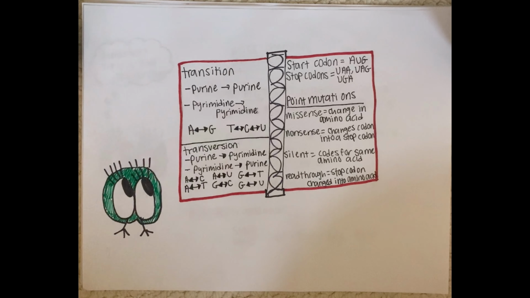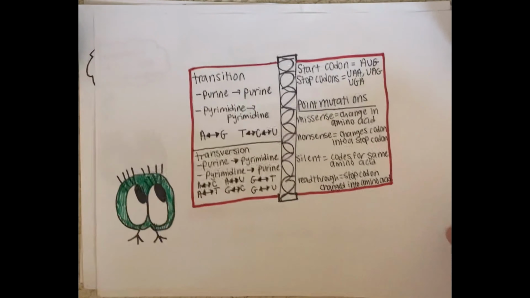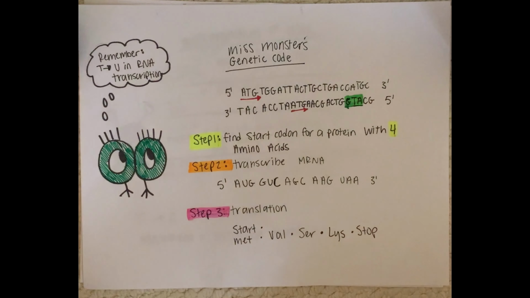Lastly, it stated the 4 kinds of point mutations. A missense mutation results in a change of an amino acid. A nonsense mutation changes the codon into a stop codon. A silent mutation results in coding for the same amino acid, and a read-through mutation changes the stop codon into an amino acid.